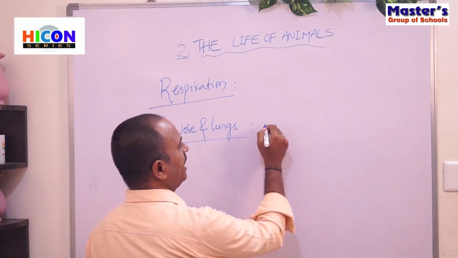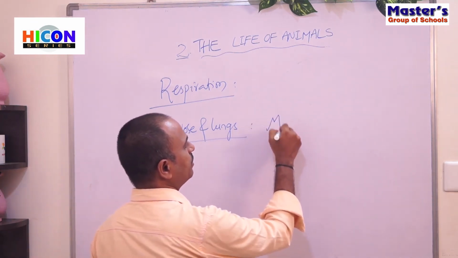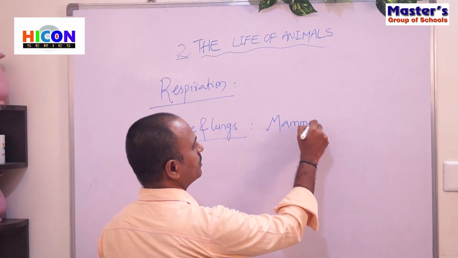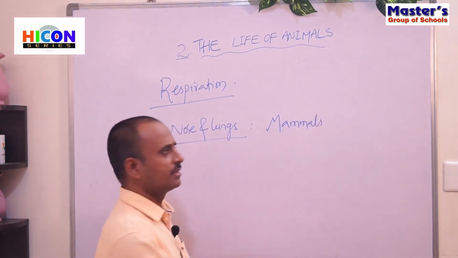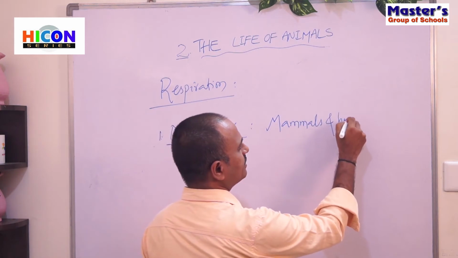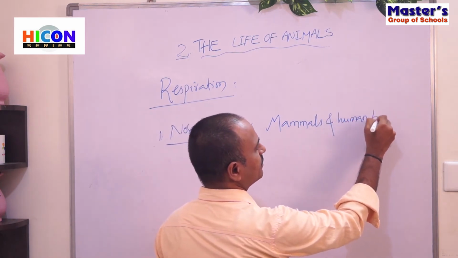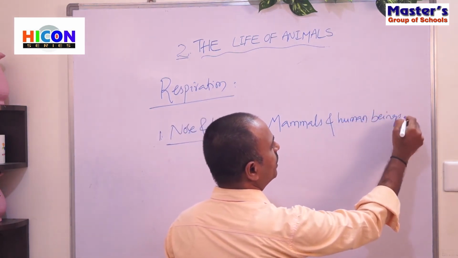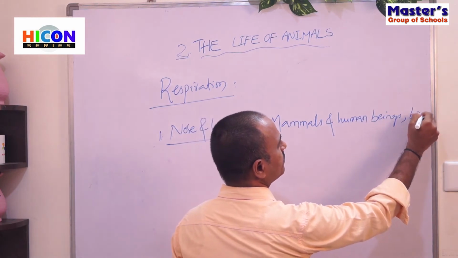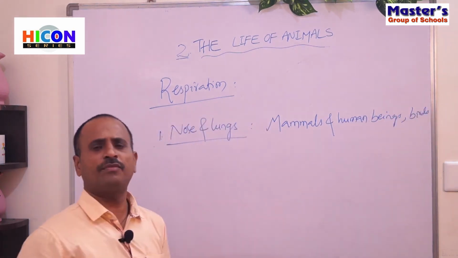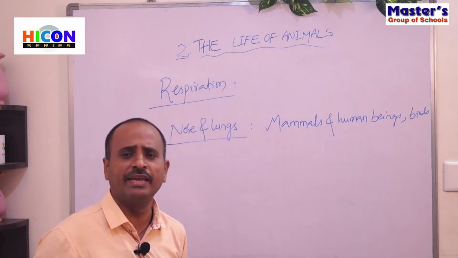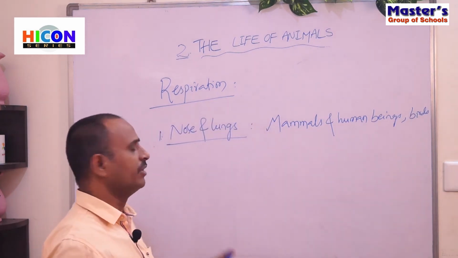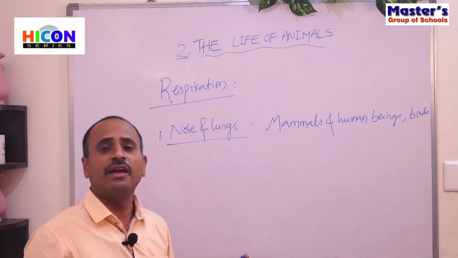That means mammals. All the mammals and human beings and some types of birds will breathe through their nose and lungs.